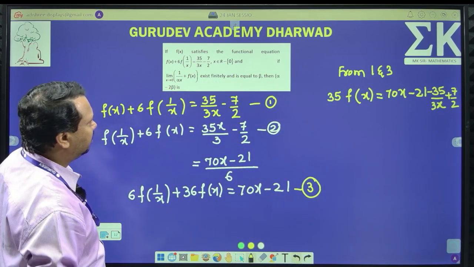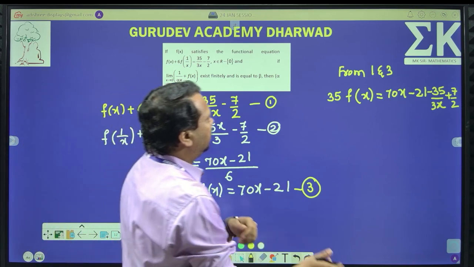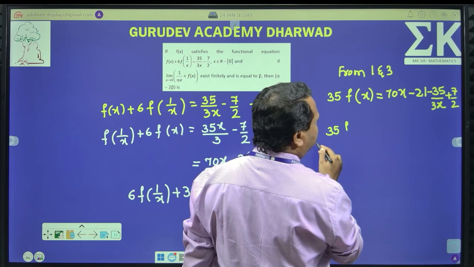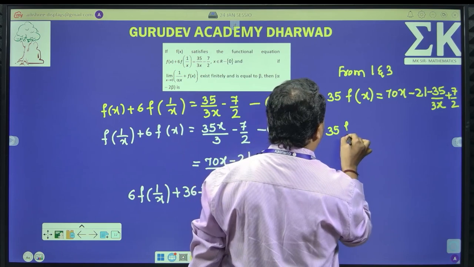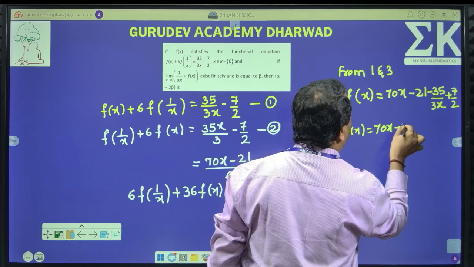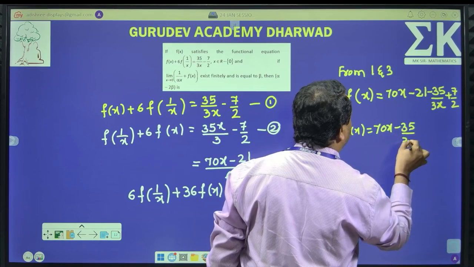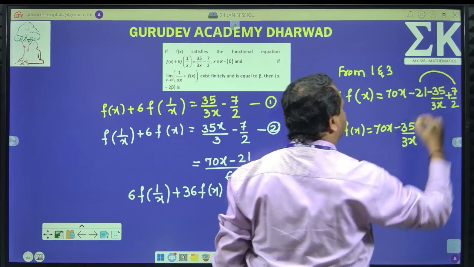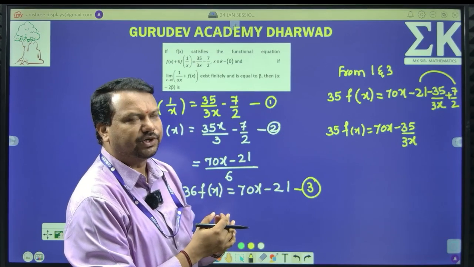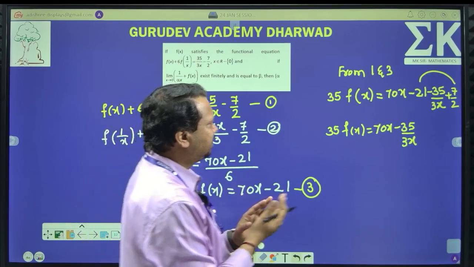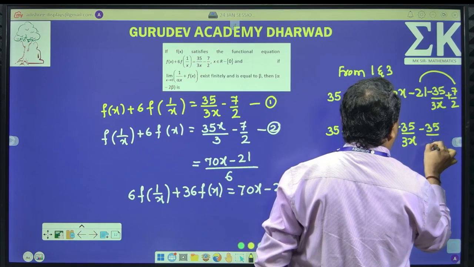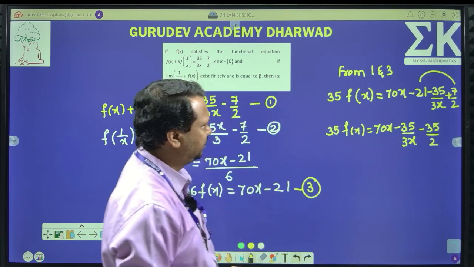Now, 35 times f of x. Let me take the simplification first. For f of x: 70x as it is, minus 35 by 3x as it is. Now, the constant simplification: 7 by 2 minus 21, 21 into 2 is 42, 7 minus 42 means minus 35, divided by 2 after taking the LCM, correct?